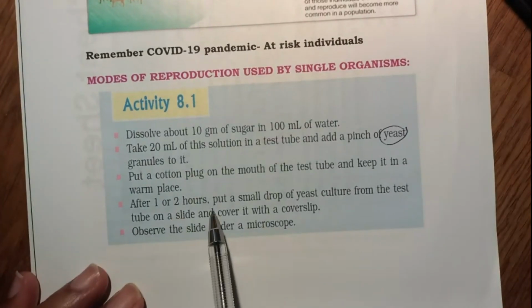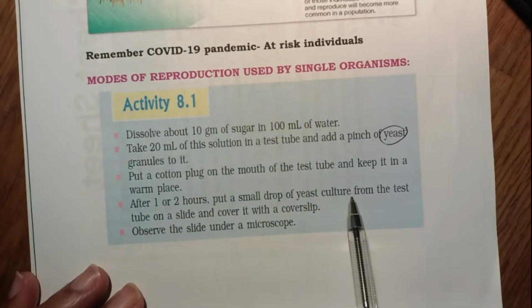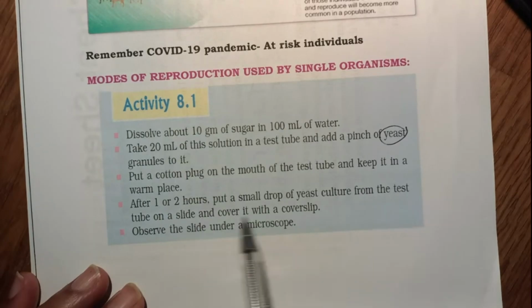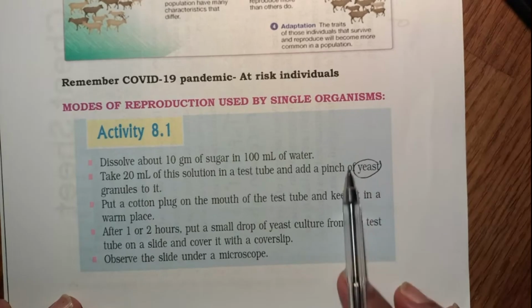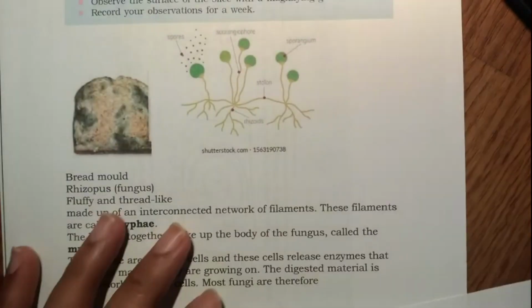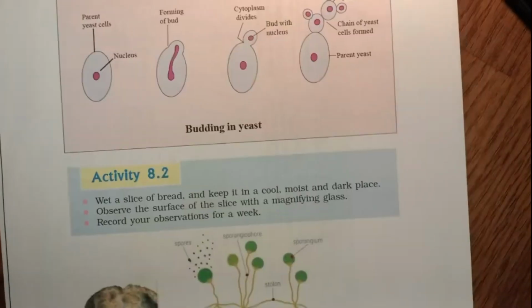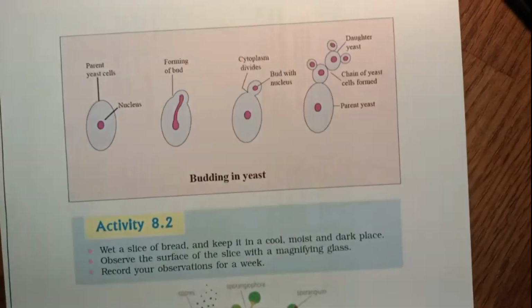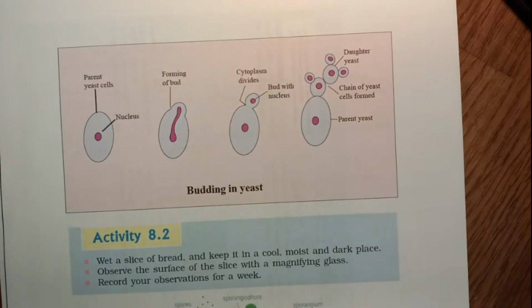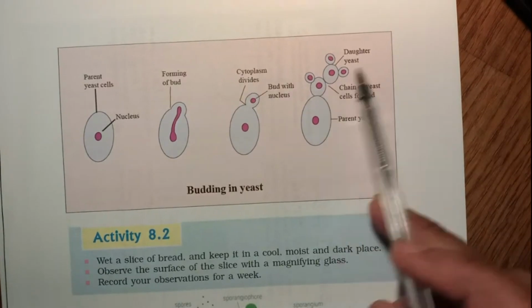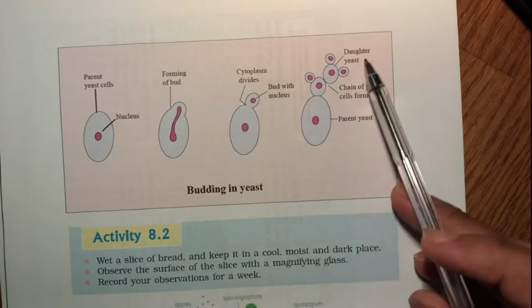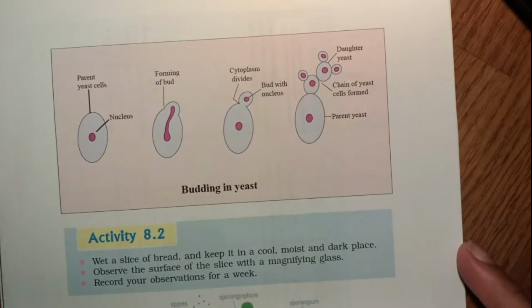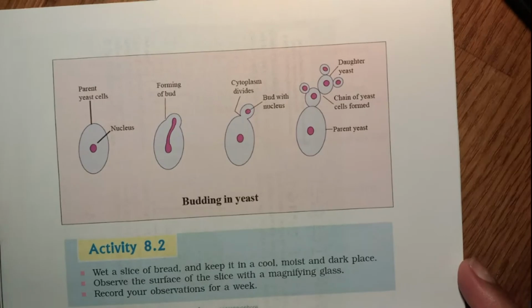After 1 to 2 hours, put a small drop of yeast culture from this test tube on a slide, cover it with a cover slip and observe under the microscope. So in 1 to 2 hours, what would have happened? The yeast will grow. And what will you be able to see under the microscope? You will be able to see yeast, budding in the yeast. So yeast will reproduce because of the sugar solution. The parent yeast will give rise to different daughter yeast cells, and that's how the budding takes place.